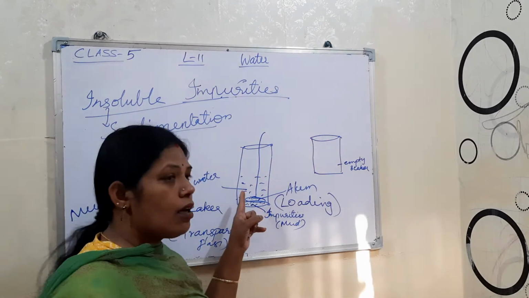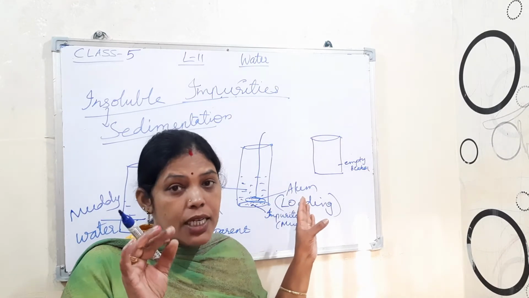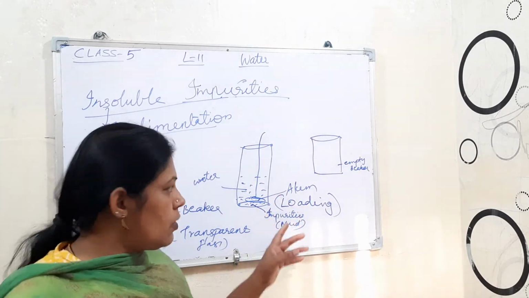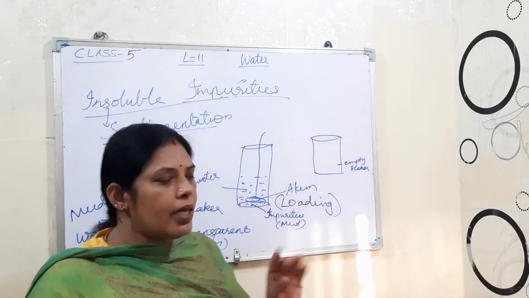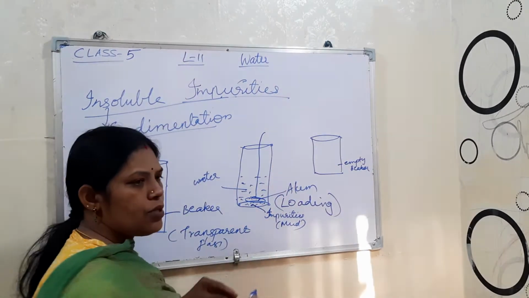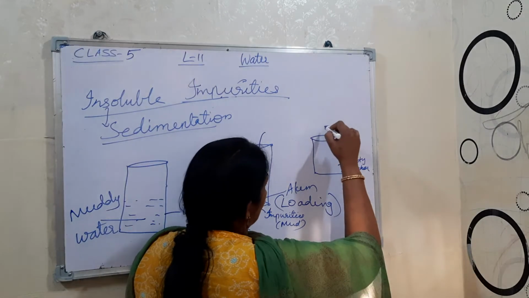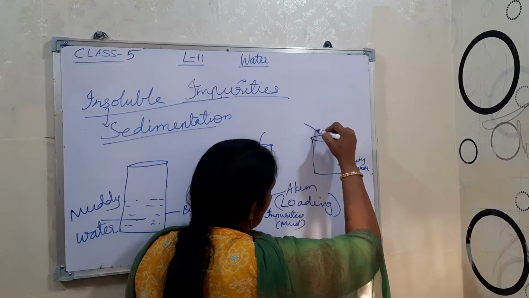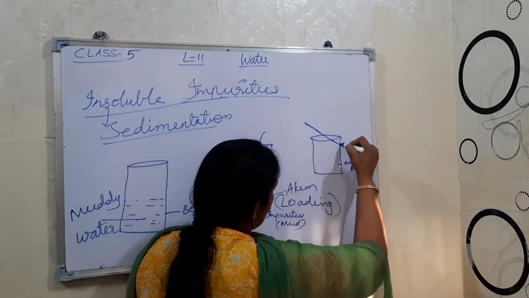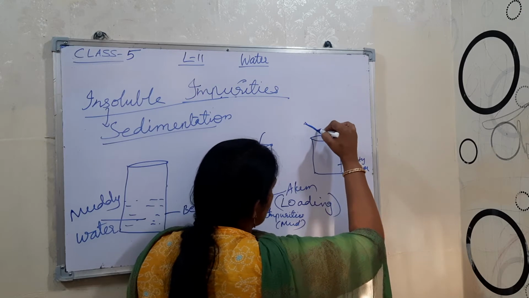shaking this glass. If we are shaking this, then what happens? Those impurities already settled, they will also come again. So without disturbing those impurities, just pour it. Okay, you can use the small rod also over there and keep it. Then just pour it, keeping the rod over here. This is the glass rod. Just keep it here and pour this water.